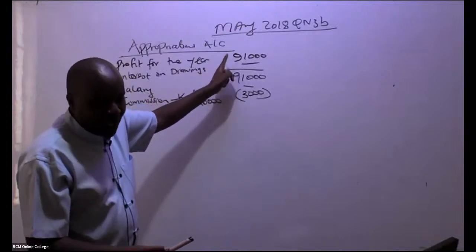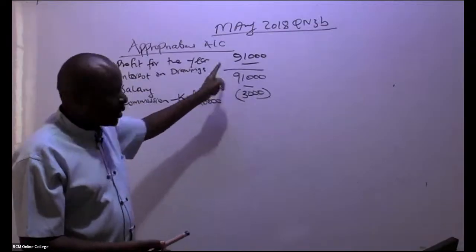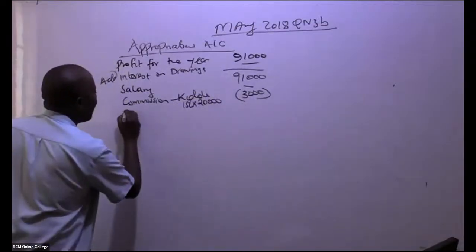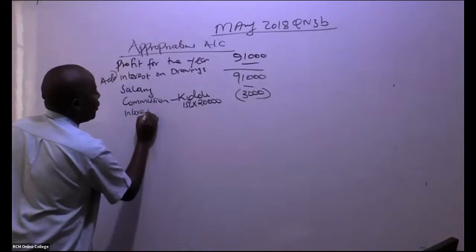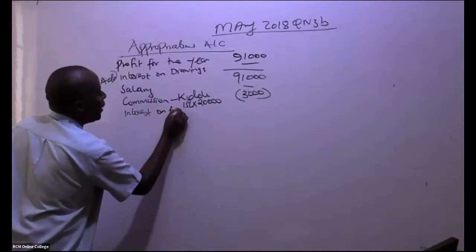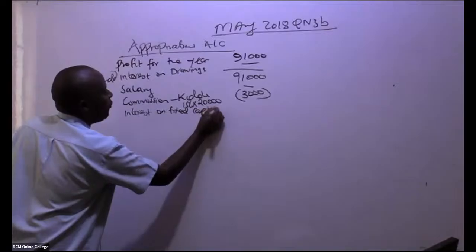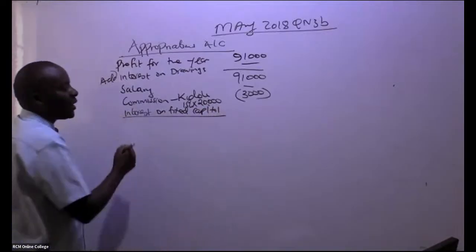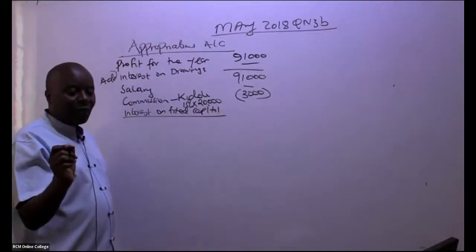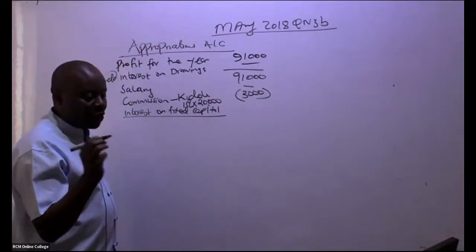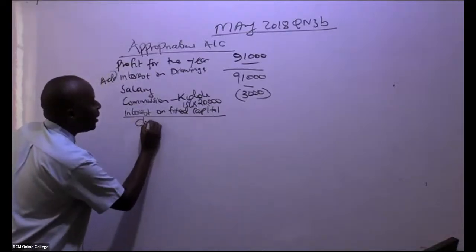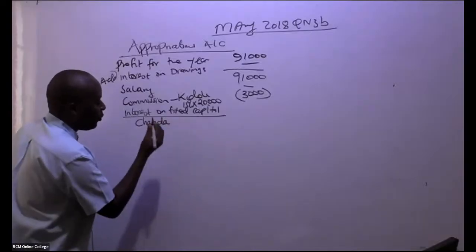So come here and give us, ladies and gentlemen, the interest on fixed capital. Everybody has a fixed capital there. So go ahead and tell us, Chanda will be getting, of course, we have got three partners.